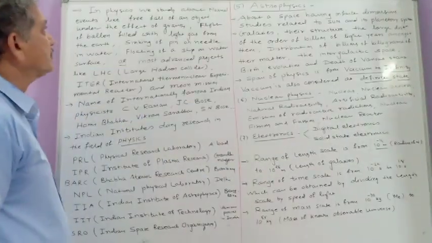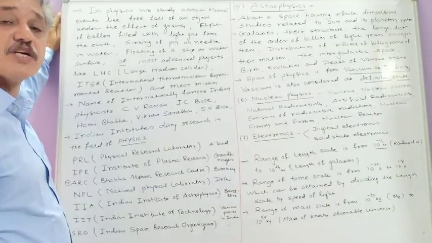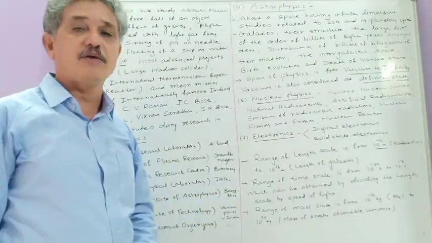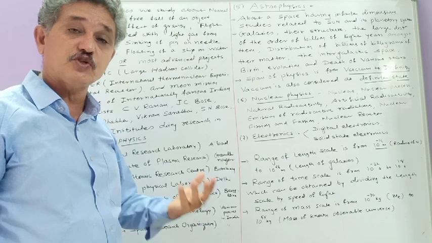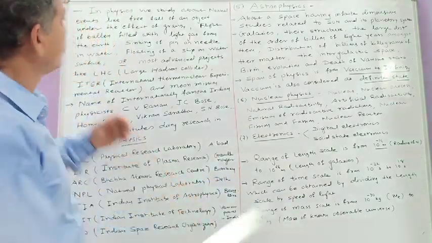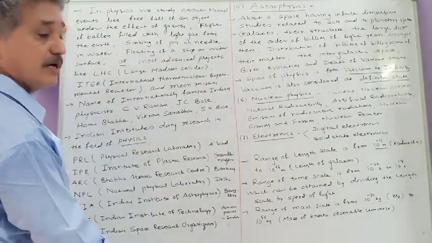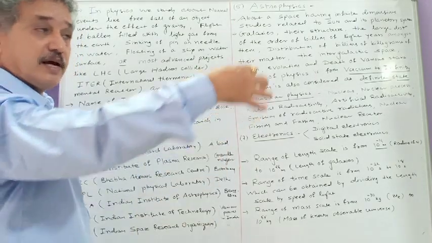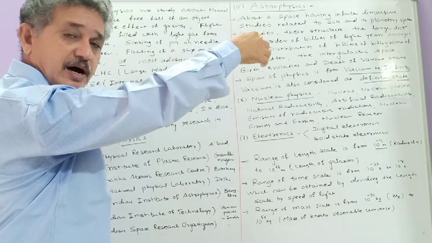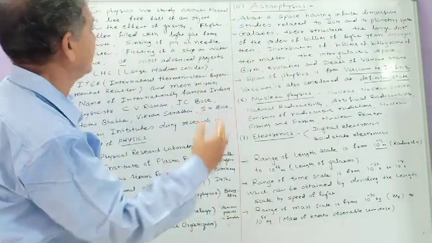Thereafter, now we consider which kind of events you have to study in physics. So in physics you have to study normal events, that means the events which you experience in your daily life. So these normal events, like the free fall of an object under the effect of gravity. When you allow an object to fall freely from the top of a high-rise building, it will necessarily come down. Why does it come down? Under the effect of gravity.